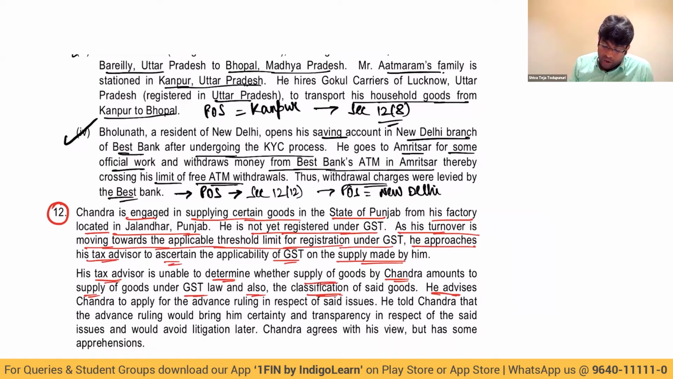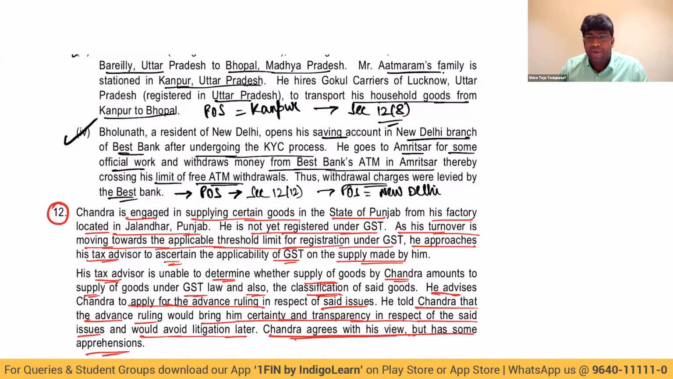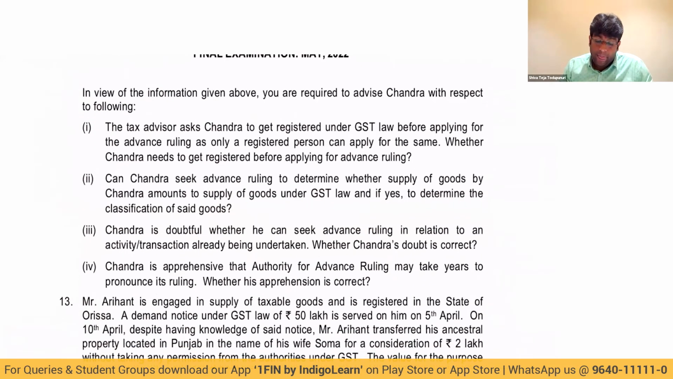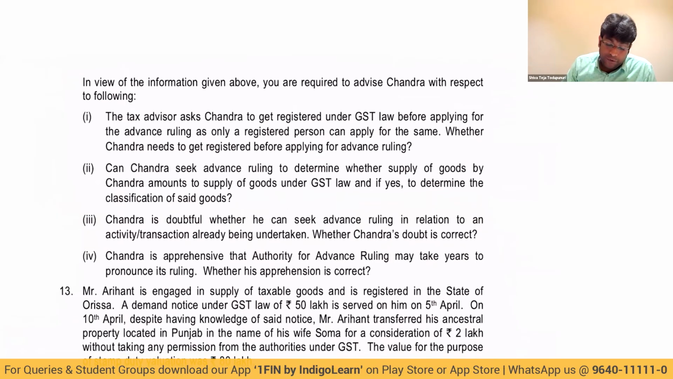He advises Chandra to apply for advance ruling. Very good advice in respect of the said issues. He told Chandra that advance ruling would bring him certainty and transparency in respect of the said issues, and would avoid litigation later. Chandra agrees with his view, but has some apprehensions. We will clarify the apprehensions. First one, you are required to advise Chandra with respect to the following.